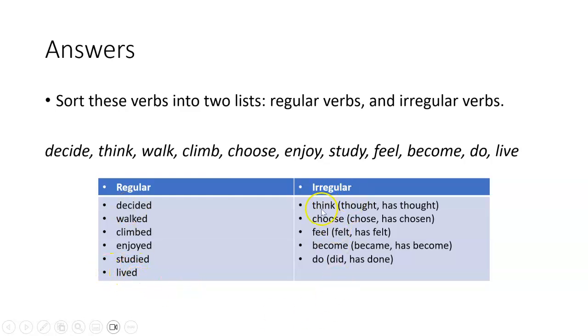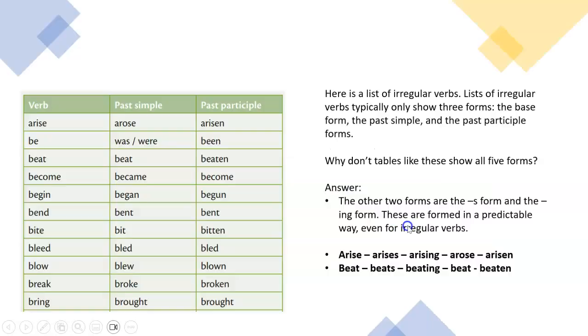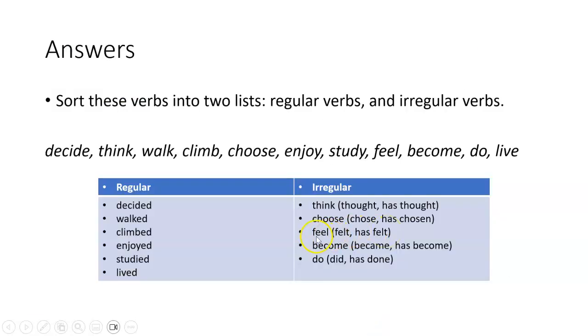These are weird. Think is irregular. In the past tense, it's thought. And in the past participle, it's has thought. Choose becomes chose or chosen. Oops, sorry. Feel becomes felt, felt. Become, became, become. Do, did, done. Irregular. Again, they don't follow the pattern.